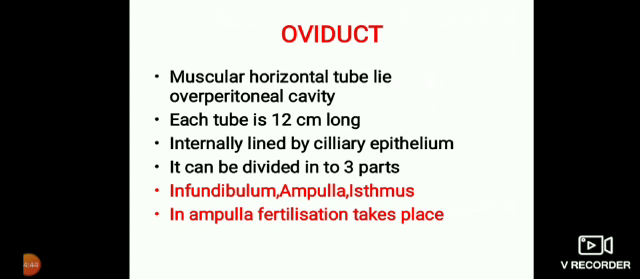Oviduct, or fallopian tube, runs from the ovary. It is horizontal, about 12 cm long. It has ciliated epithelium to drive the egg towards the uterus. It has parts like infundibulum, ampulla, isthmus, etc.